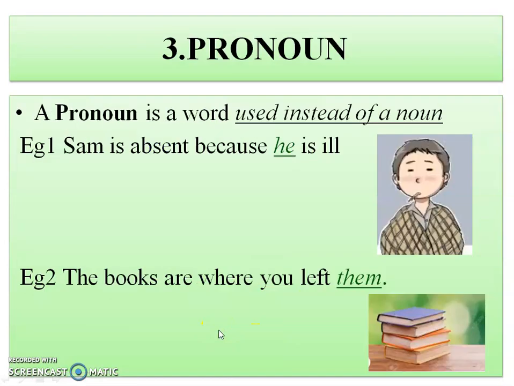Now let us go to the third kind of parts of speech, that is pronoun. So what is a pronoun? A pronoun is a word used instead of a noun. So here noun is Sam. So Sam is absent because he is ill. Instead of the noun, again I want to continue the sentence. So I won't say Sam again. I will say Sam is absent because he is ill. So he is a pronoun here. Similarly, the books are where you left them. So I won't say books again here. I'll say them. So instead of books, I'm writing them over here. So them is a pronoun in this sentence.